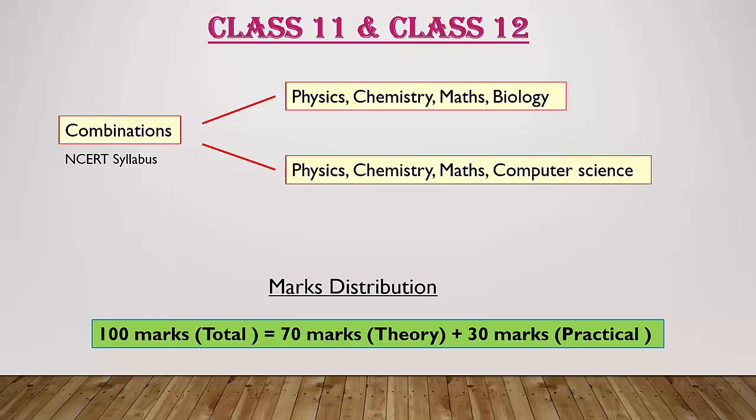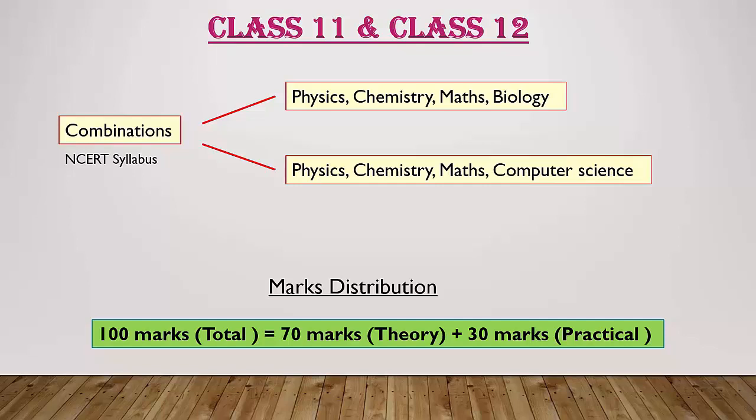Suppose you are interested in the medical field, or in both medical and engineering, BSc Agri, BSc Horticulture or some other courses, then you can prefer the first combination, that is physics, chemistry, mathematics and biology. The second combination is physics, chemistry, mathematics and computer science.